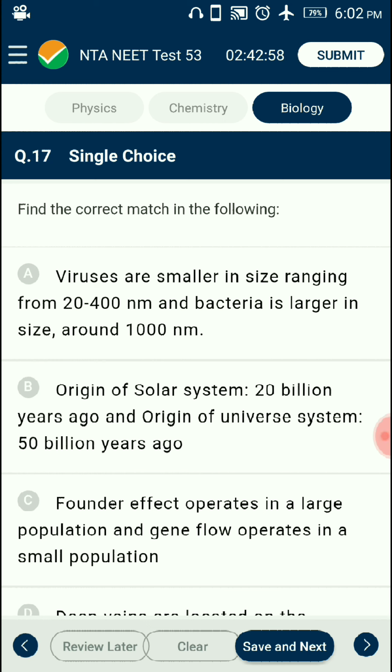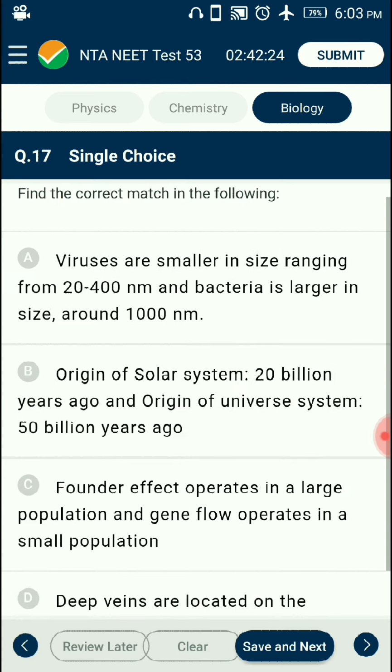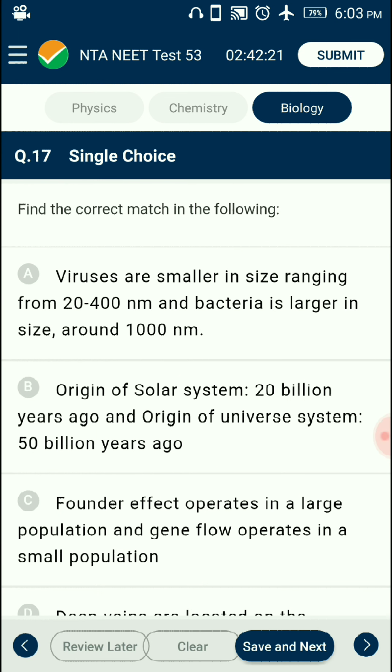Question number 17. Find the correct match in the following. The universe originated about 20 billion years ago by the Big Bang theory. It is generally called a thermonuclear explosion of a dense entity. About 4.5 billion years ago, our solar system was probably created when the gaseous cloud called the solar nebula started to collapse under the force of its own gravity. Founder effect operates in small populations and gene flow operates in large populations. Deep veins are located within the muscle tissues and superficial veins are closer to the surface of the skin. So the answer for this question is option A.